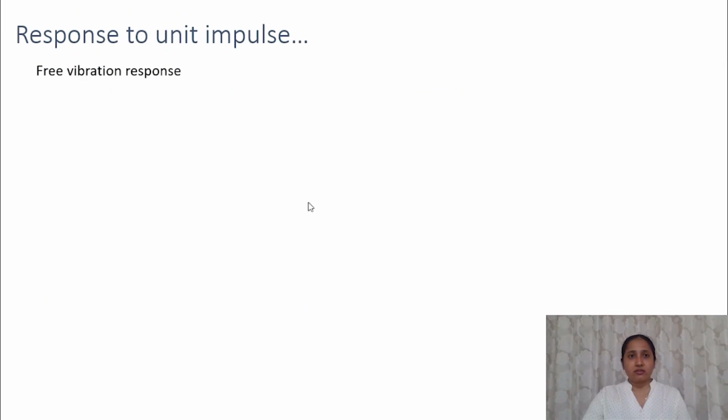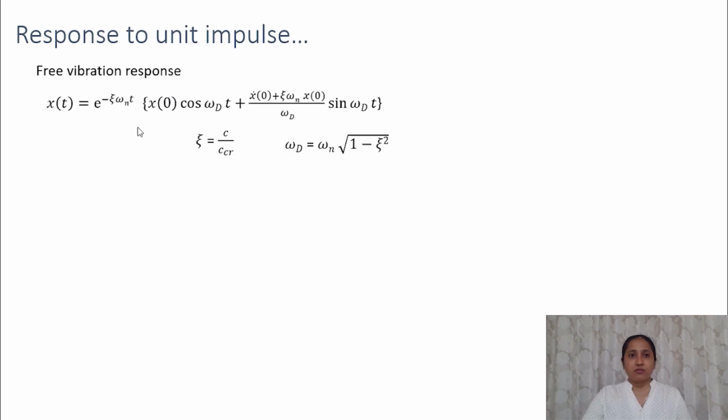So now let's calculate the free vibration response. We had derived that the free vibration response of a damped single degree of freedom system is given by this, and it depends upon the initial displacement and the initial velocity. In this expression, zeta is the damping ratio and omega d is the natural frequency times square root of 1 minus zeta squared, and this is known as the natural frequency of the damped system. We had derived this earlier, so we will use this to find the response to unit impulse.